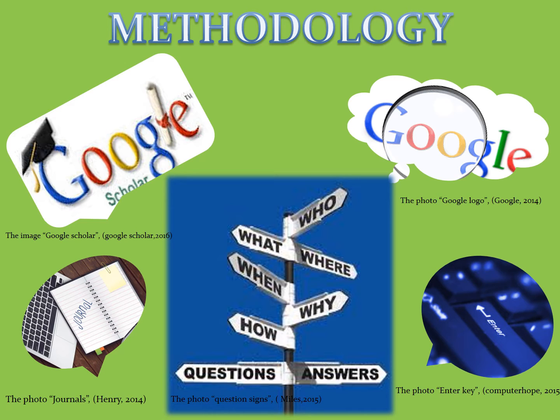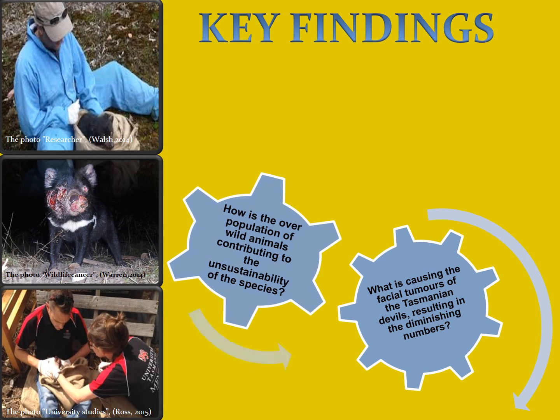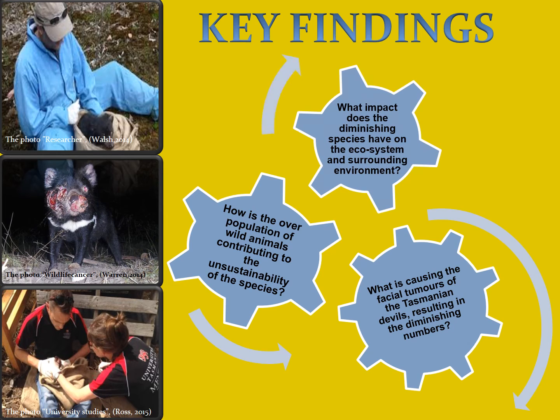Once I had located credible resources on both search engines, I was able to build my knowledge further on the topic and weed out the non-credible resources. An area that I found problematic was that some articles and journals were published many years ago, and the Google search engine allowed for a lot of non-credible resources, which were interesting, however covered more of an opinion rather than substantial facts. Key findings include how human intervention has had an impact on the species, how wild animals affect the unsustainability of the species, and that further research is needed to identify what impact the diminishing species has on the immediate ecosystem and surrounding environment.